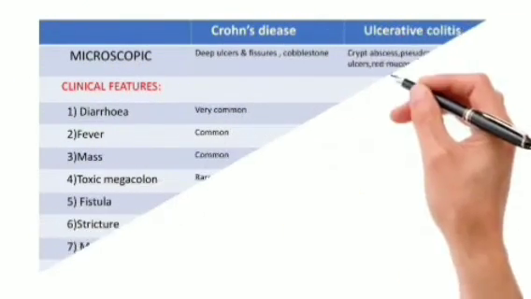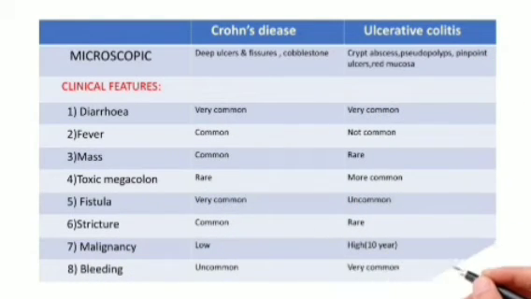The microscopic features. In Crohn's disease there are deep ulcers and fissures and cobblestone appearance. In ulcerative colitis there are crypt abscesses, pseudopolyps, pinpoint ulcers and red mucosa. The clinical features. Diarrhea is common to both. Fever is common in Crohn's disease, not common in ulcerative colitis. Mass is common in Crohn's disease but rare in ulcerative colitis.